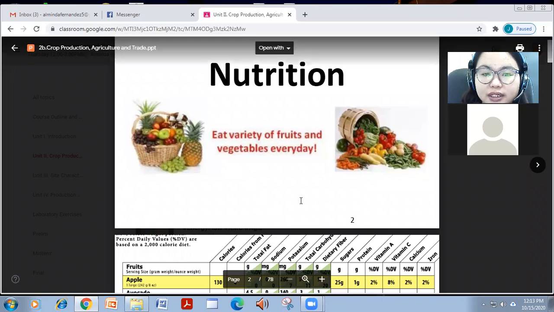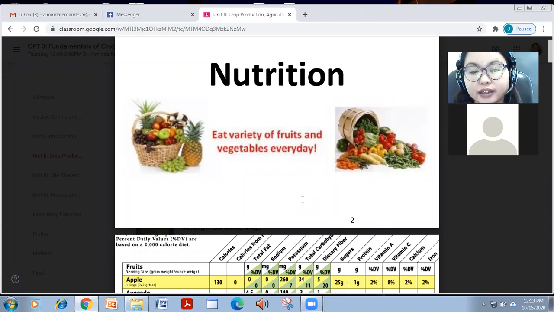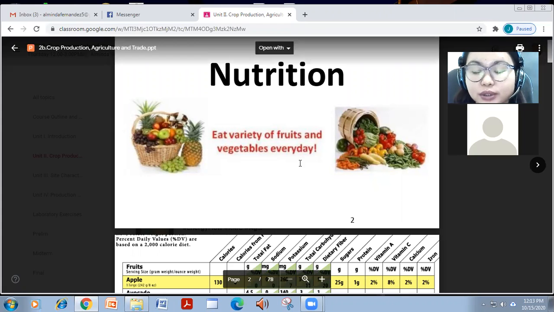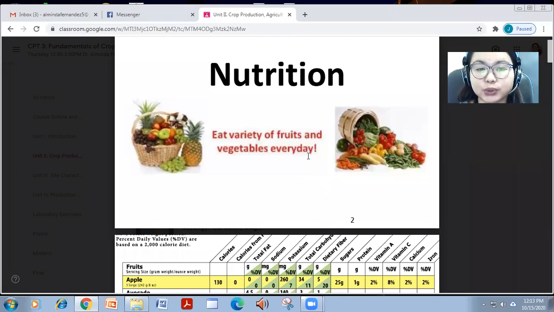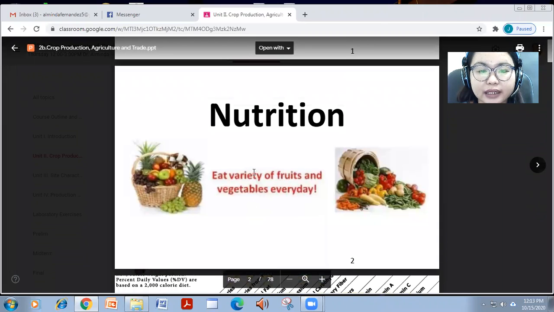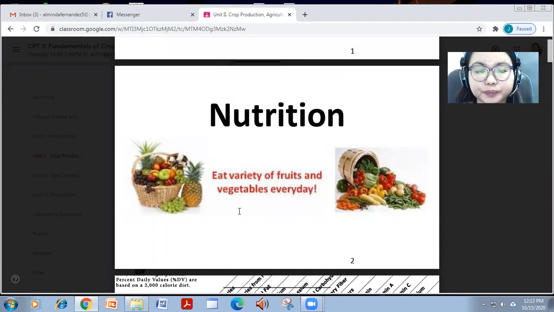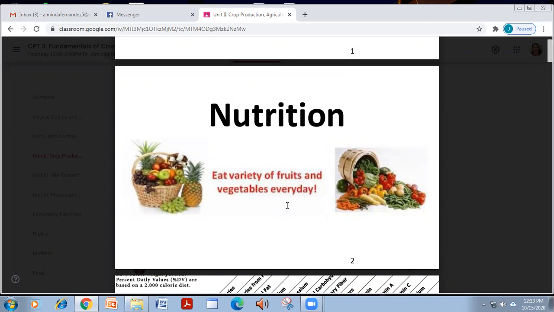So nutrition is the study of the different nutrients or the beneficial chemicals that we can find in every food that we eat. Not only fruits and vegetables, but also meat products and a lot of food sources. I'd like to share this note that we should eat a variety of fruits and vegetables, not only once a week, but every day.